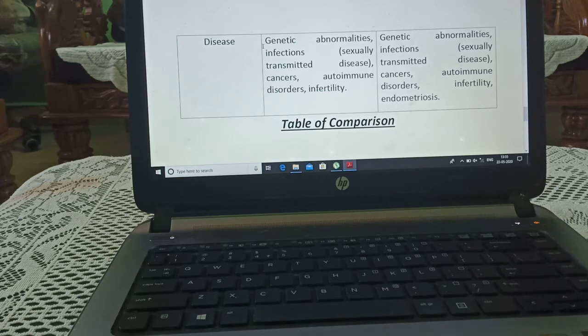Now, which diseases can occur in the male reproductive system? These are genetic conditions, infections, sexually transmitted diseases, cancers, disorders and infertility.